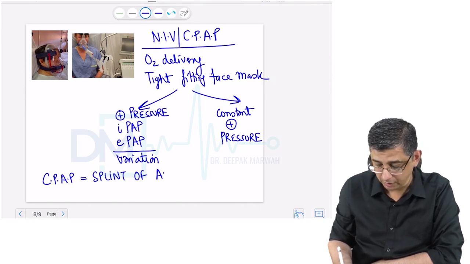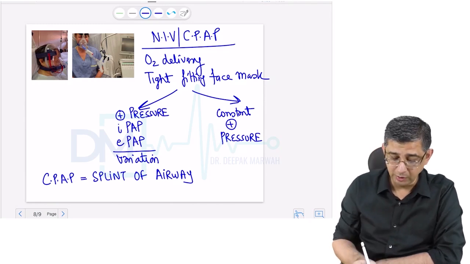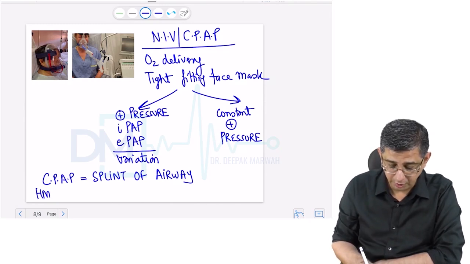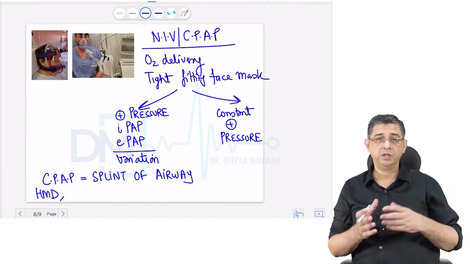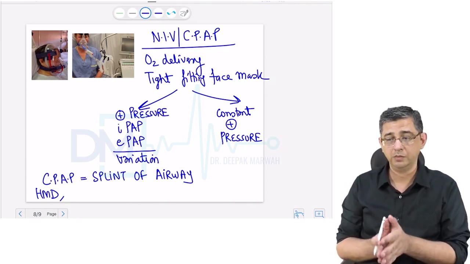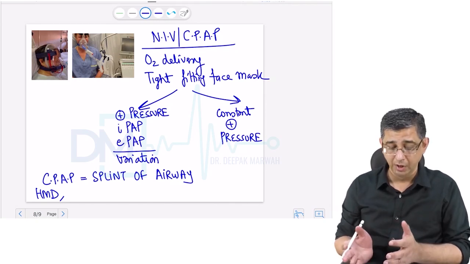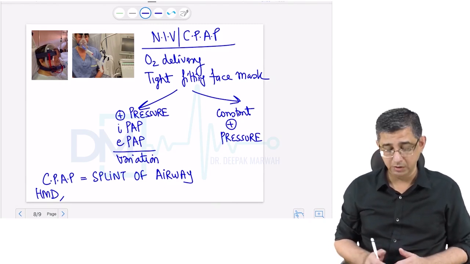It is just like a method where you are generating force to keep the airway open. Where do you use a CPAP? In pediatrics, we use it in hyaline membrane disease, where the lungs are collapsing due to deficiency of surfactant. By the time the surfactant therapy is given to the baby, we want to keep the lungs open, at least maintain oxygen saturation so that he lives. So to splint the airways, we use CPAP in hyaline membrane disease.